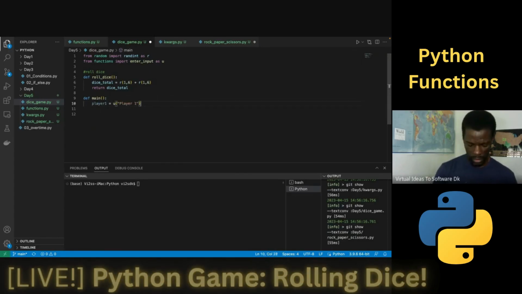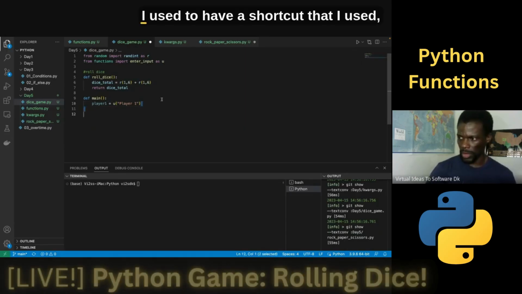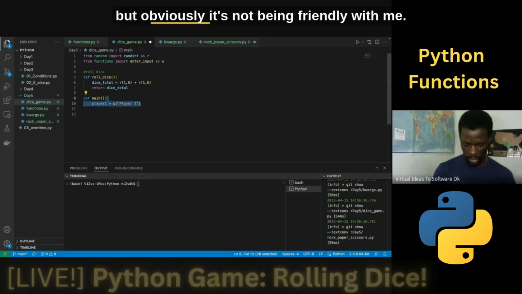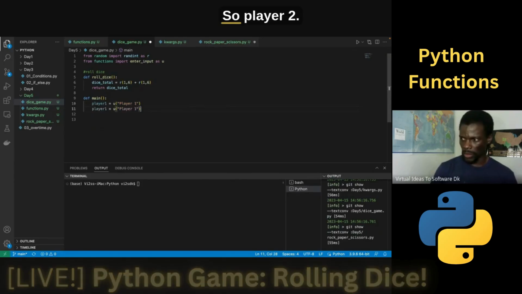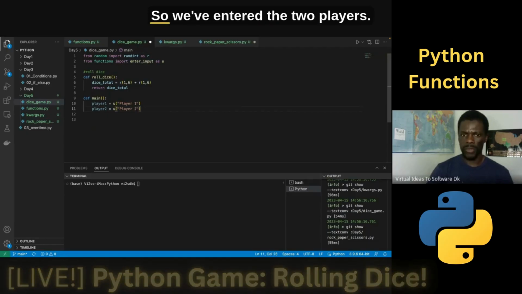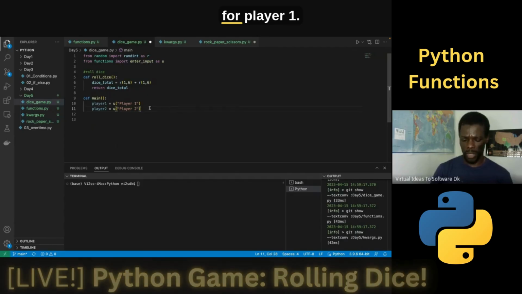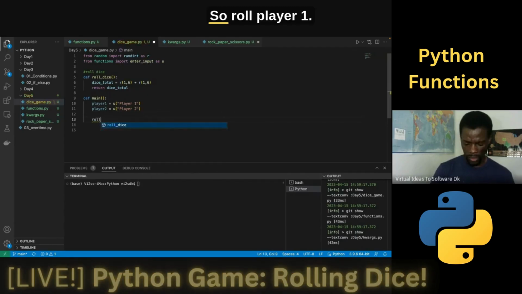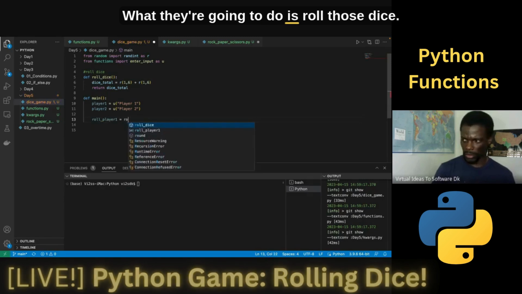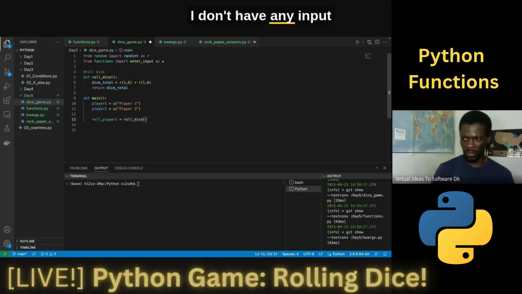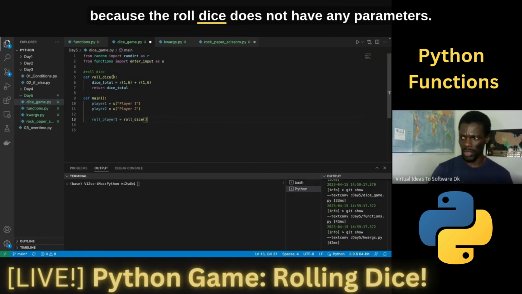Excellent. I used to have a shortcut that I used, but obviously it's not being friendly with me. That's fine. So player 2, let's go ahead and enter player 2. So we've entered the 2 players. Now I can go ahead and roll the dice for player 1. So roll player 1. What they're going to do is roll those dice. I don't have any input because the roll dice function does not have any parameters.